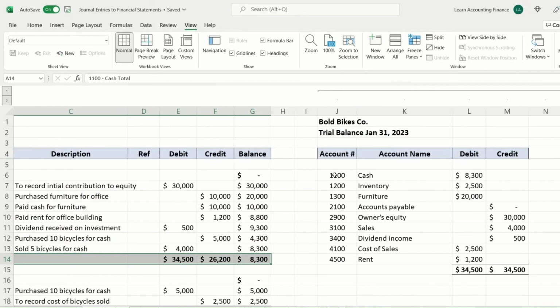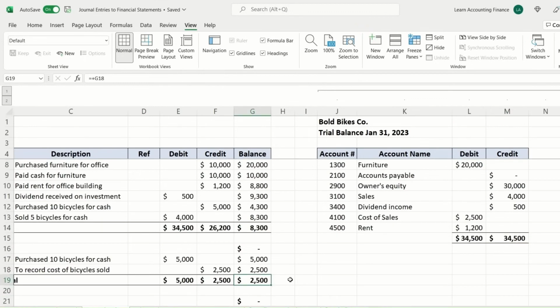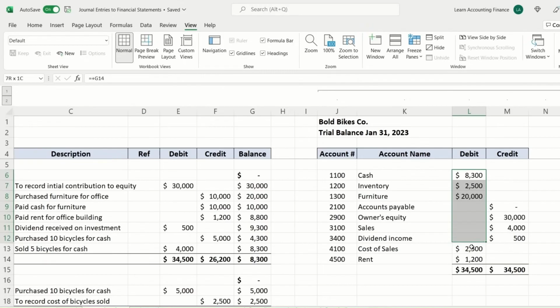You can see now we don't have that much detail. We just have the account number and name, and then whether the balance is debit or credit, and what is the amount of the balance. So remember, cash at the end of the month was $8,300. Inventory at the end of the month was $2,500, and so on. So this is a summary of all of the balances.